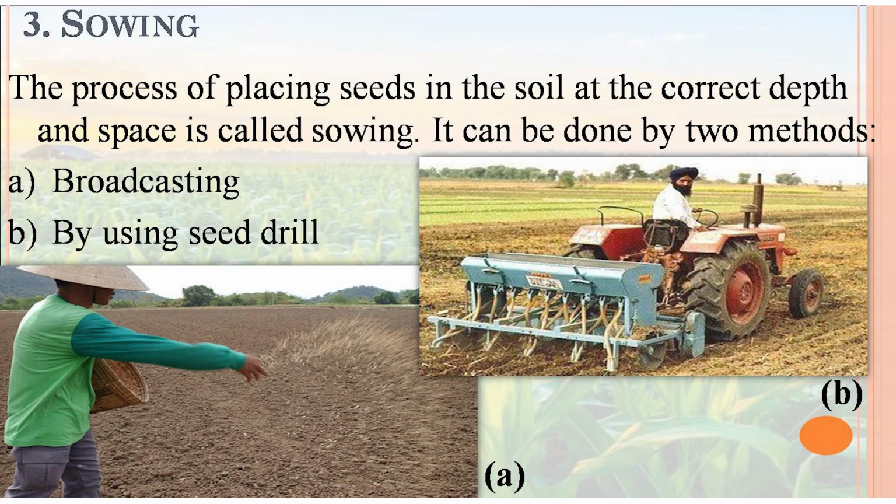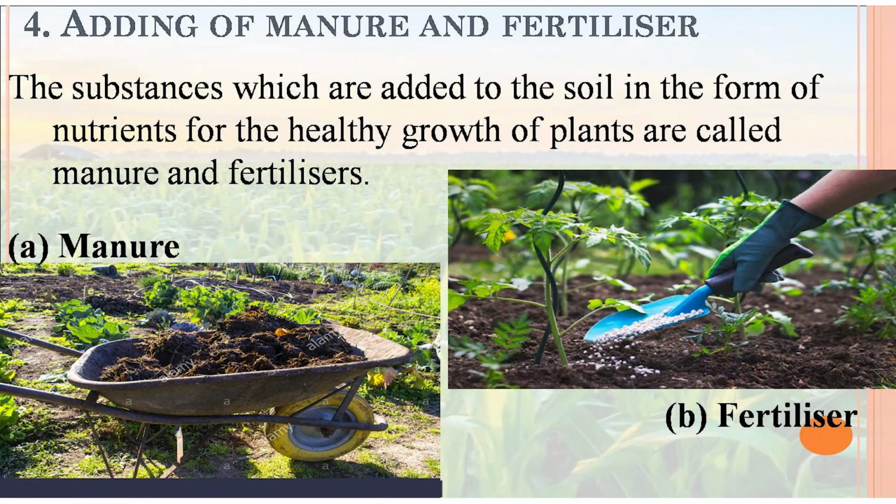After the sowing of seeds, the fourth step is adding manure and fertilizer. The substances which are added to the soil in the form of nutrients for the healthy growth of plants are called manure and fertilizers.